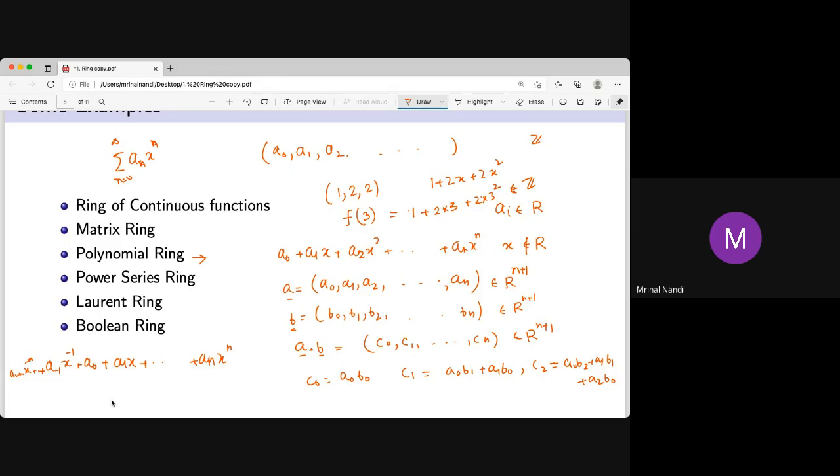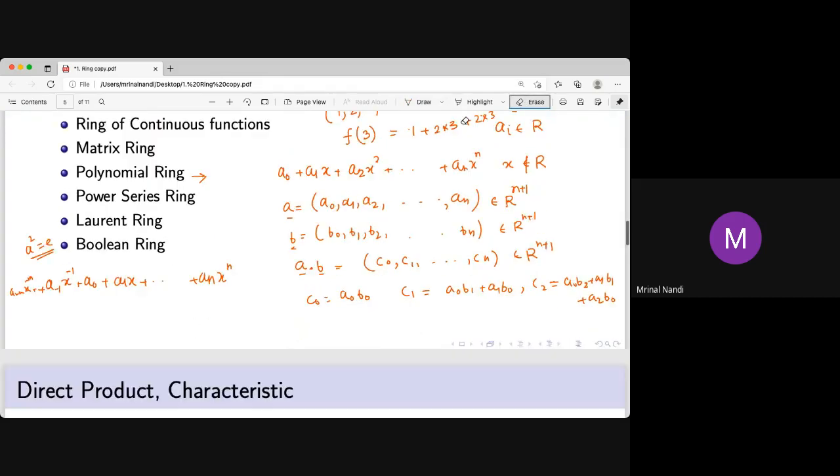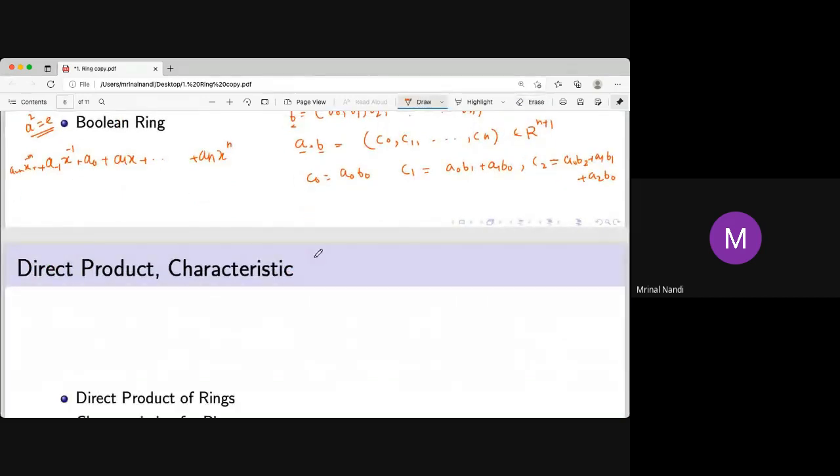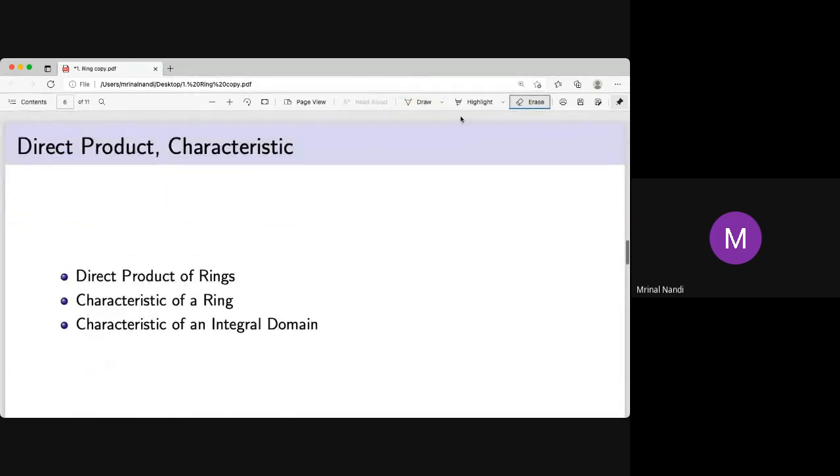It's like a sequence. Boolean ring: what is called a Boolean ring? A Boolean ring is one where every element satisfies s squared equals s. You know there is something called the characteristic of an element, or the order of an element in a group, and in a ring or field it's called the characteristic. If s squared equals s for every element, such elements are called involutory. So if s squared equals s, then it's called a Boolean ring. And you will see some examples of Boolean rings in the book. These are very important examples which are needed in model theory.